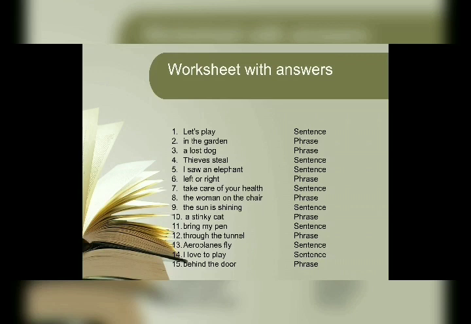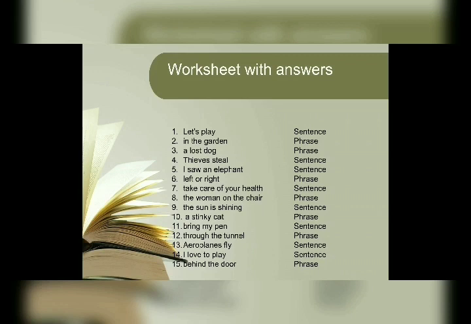Second, in the garden. Here the meaning is not complete. We have to add a few words to complete its meaning. For example, girls play in the garden. So in the garden is not conveying the whole meaning, then it becomes a phrase. Next, a lost dog. A lost dog is not giving us a complete meaning. For complete meaning, I have to add something. For example, a lost dog is crying in the street.